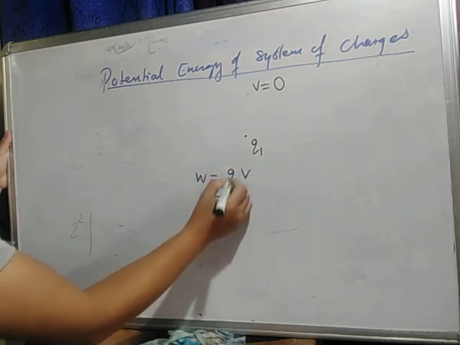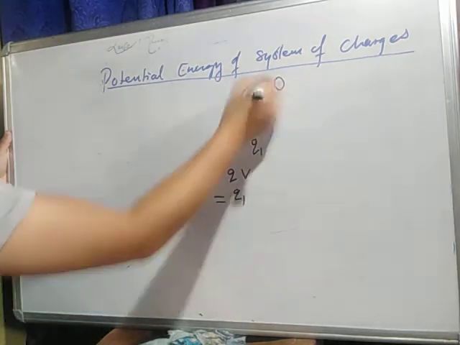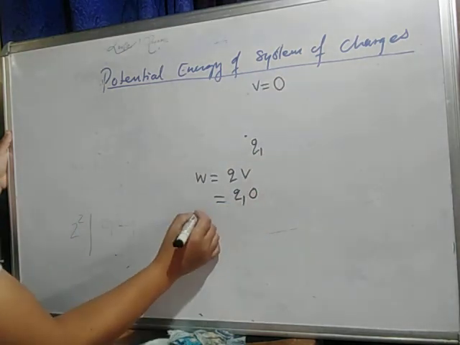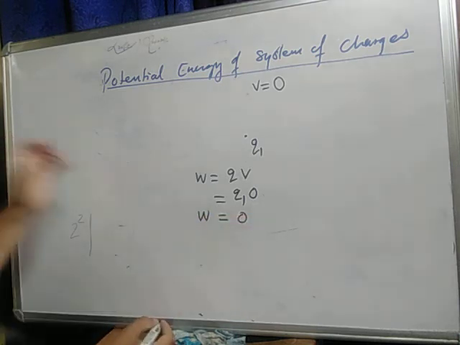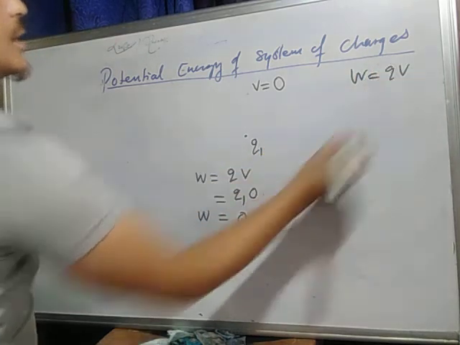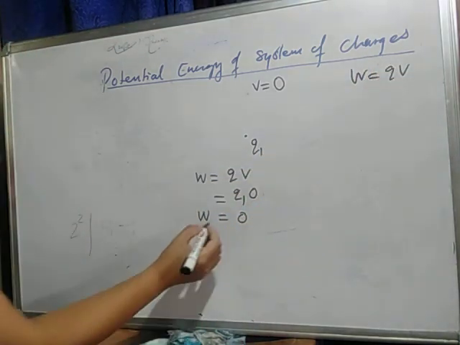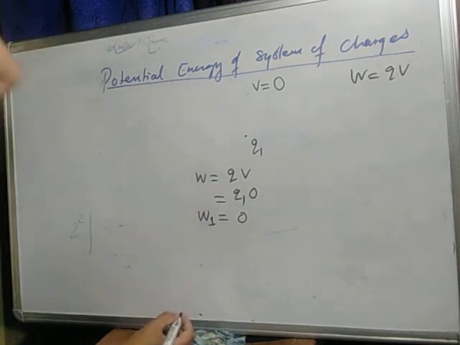So Q how much? Q1. V how much? 0. So work done equals to how much? 0. Clear? The formula work done equals to QV. Clear?